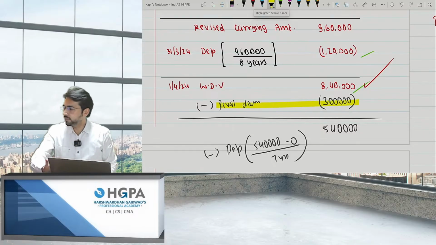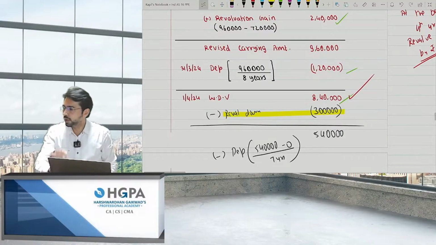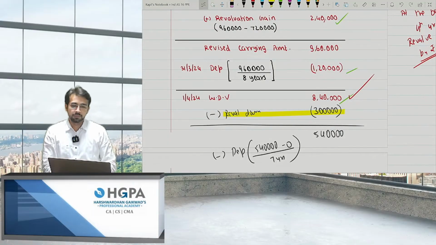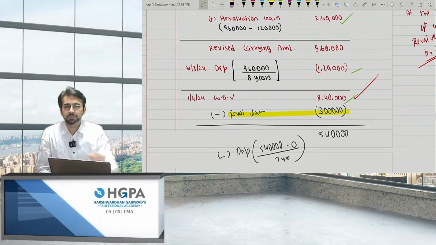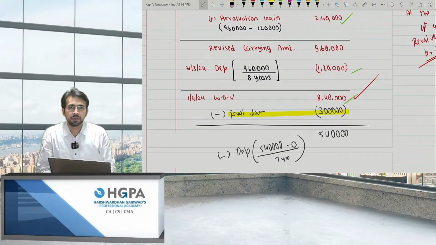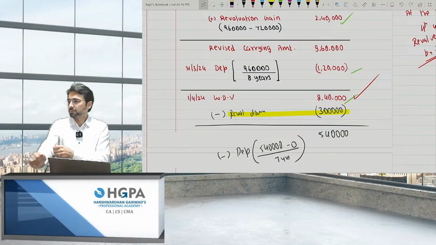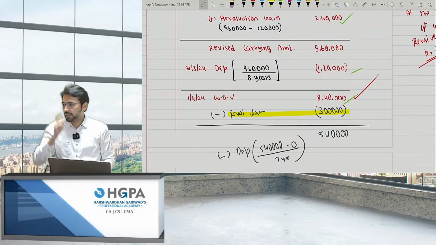Can anyone give me the journal entry for this downward revaluation? Yes, anyone from you? I want it with the amounts, okay? Yes, give me the journal entry for downward revaluation.